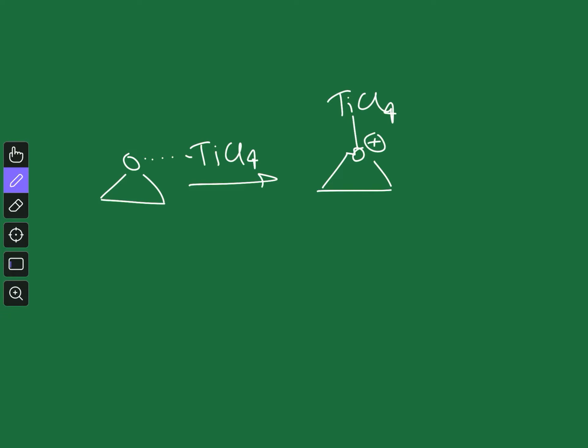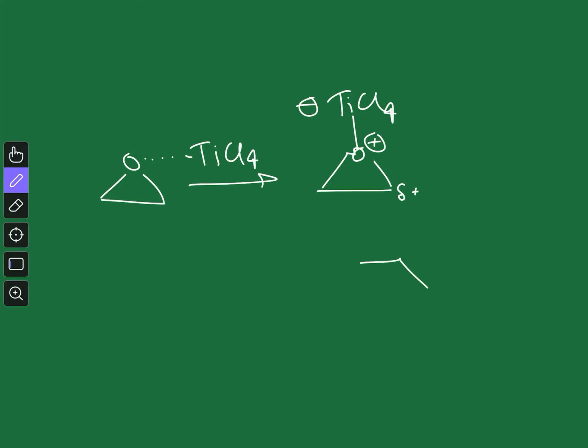In case of epoxide, what will happen? First titanium will coordinate with this, so you will have this kind of TiCl4. Here you will generate a positive charge, here you have a negative charge, and that will induce a delta plus over here. Now this is an activated electrophile. Normally also epoxide is very reactive, and over that you are activating it, so it is now a super electrophile.